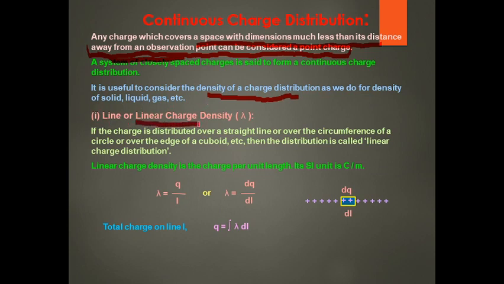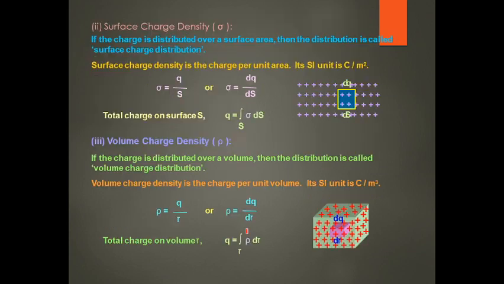Linear charge density is denoted by lambda. If charge is distributed over a straight line, or over the circumference of a circle, or over the edge of a cuboid, then the distribution is called a linear charge distribution. It is denoted by lambda equal to Q divided by L, charge per unit length. If a small portion of the charge over the line is taken, then lambda is equal to dq by dl. Here q is equal to the integration of lambda into dl.